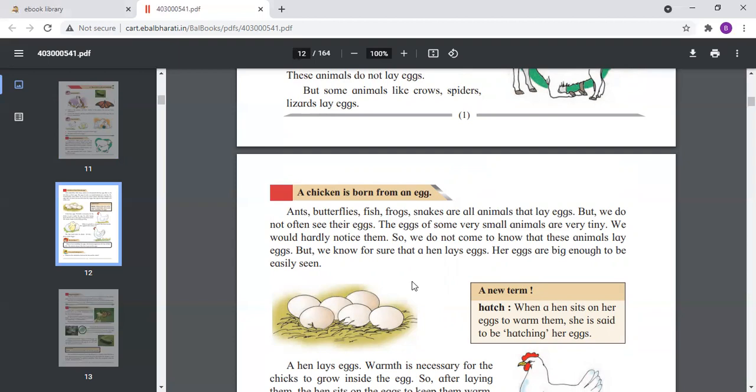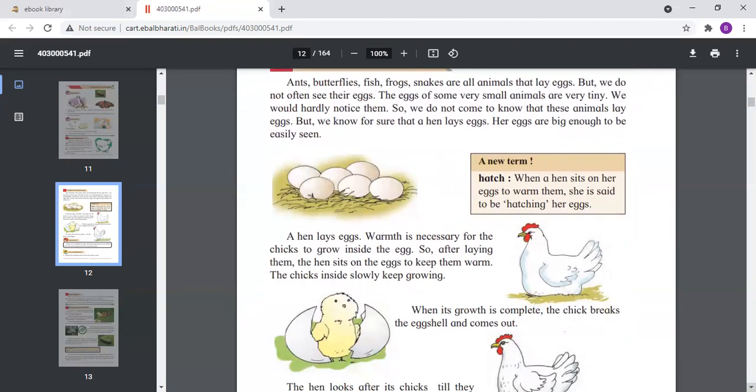Now, when the hen lays eggs, it sits on the eggs. That is called hatching. When a hen sits on the eggs to warm them, she is said to be hatching her eggs. When the hen is hatching, it is very careful. It takes care of the chicks, and slowly the chicks break the eggshell and come out. You can see the picture here, the chicks coming out from the eggshell.